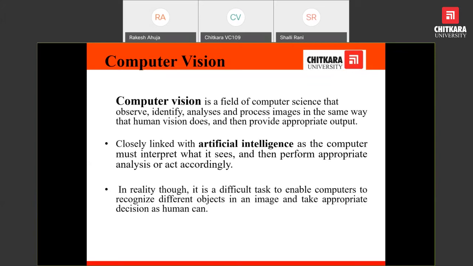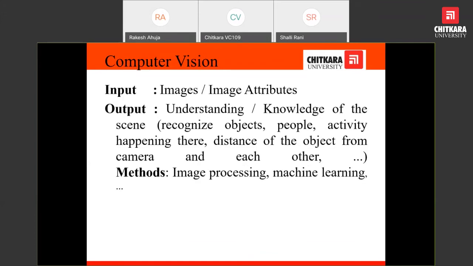In image processing, we are working on the image for better appearance, to reduce the noise, to classify the object, to identify it. But in computer vision, we have to better understand the scene and the object. What is the image saying to us? This is computer vision. Now, what are the input and output?